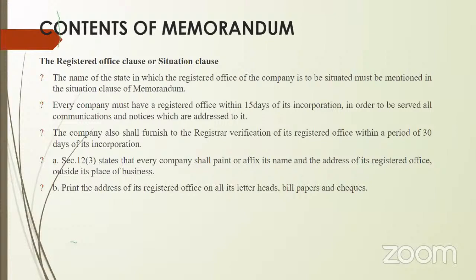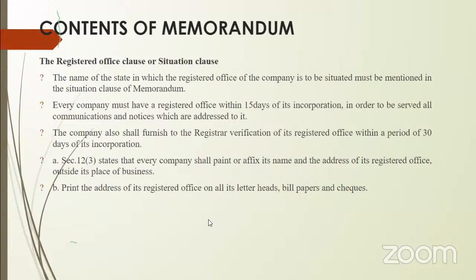You mentioned all these addresses in the court where it comes, you submitted, and you received the incorporation certificate. Once you receive the incorporation certificate, within 15 days of receiving the certificate you are supposed to open your office at the particular address you specified in your memorandum. The registrar, within 30 days of issue of that certificate, will also come for verification, meaning he will send a person to verify whether the office is opened at that address or not. Understood? These are the legal provisions.